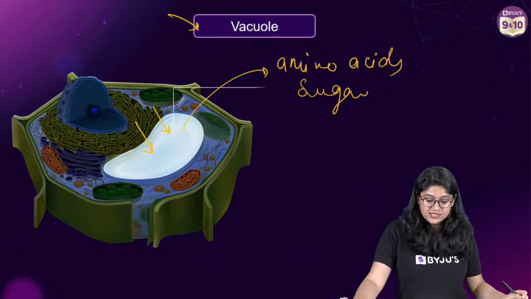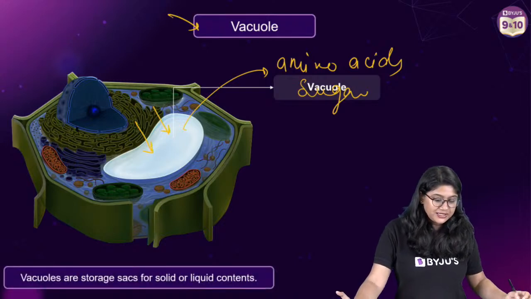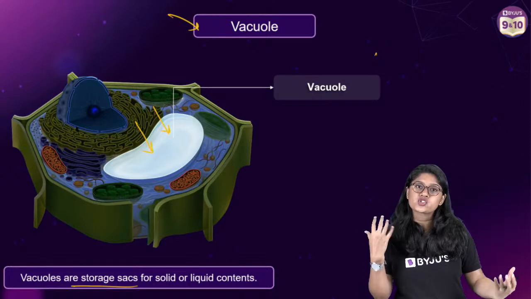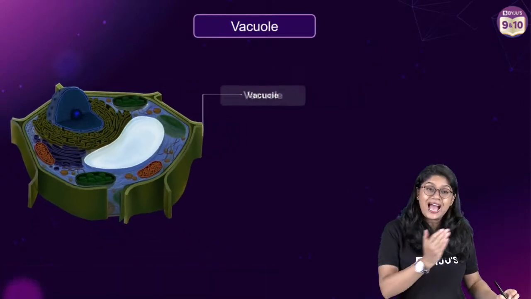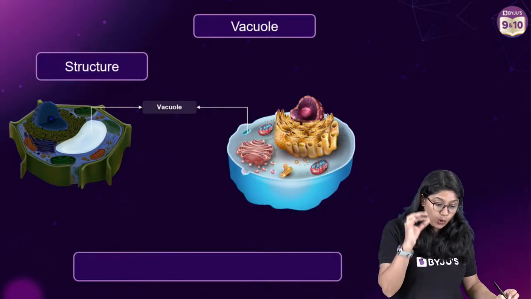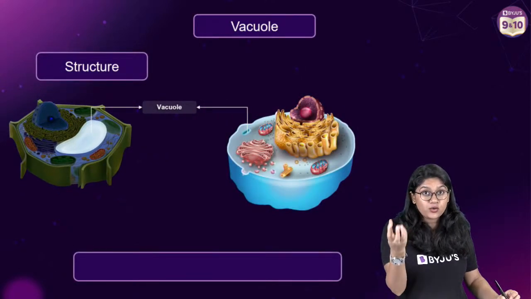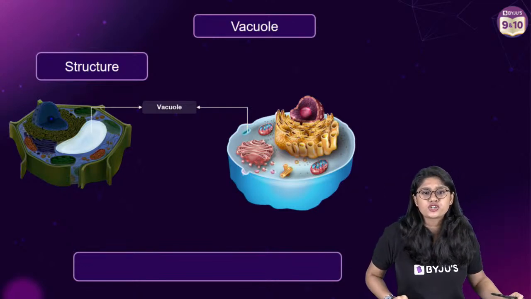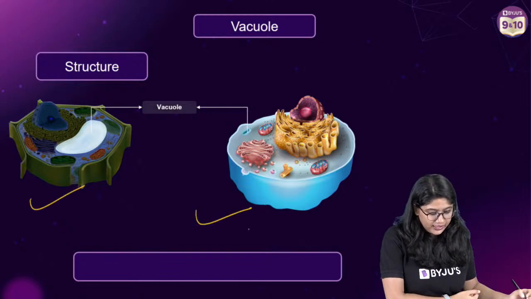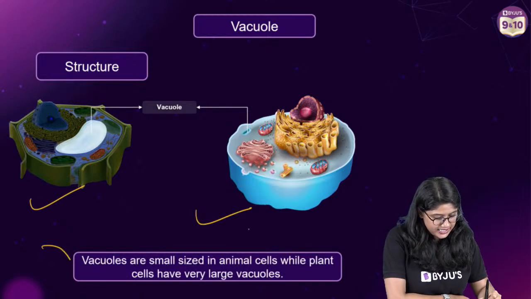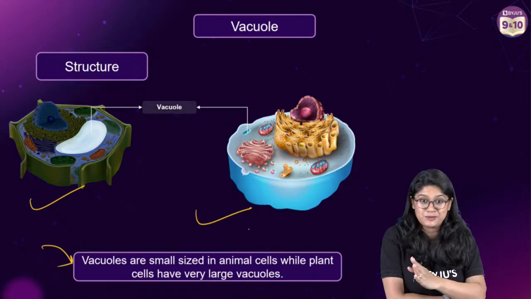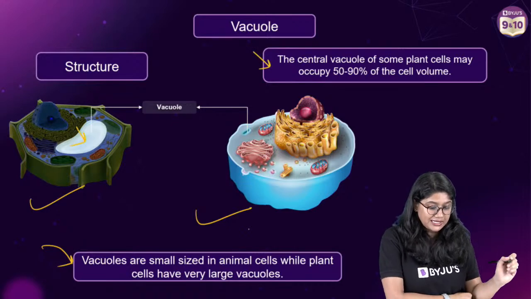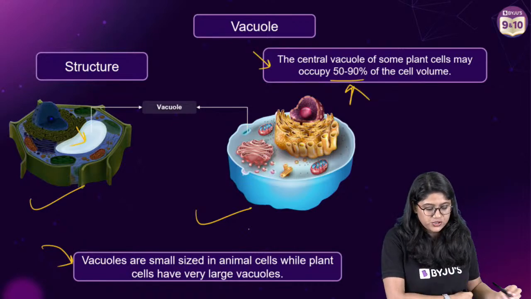Of course, in the plant cells, it's a very huge structure. But in animal cells, of course, it's not that huge. So it has a storage sac which stores the solid and the liquid components. In the animal cells, we have more vacuoles, but the size of the vacuoles is small. In plant cells, there will be one vacuole that will be occupying the majority of the space. Clear? Yes. This is a very important difference between plant cell and animal cell. The central vacuole that we have in the plant cells occupies up to 50 to 90% of the volume.